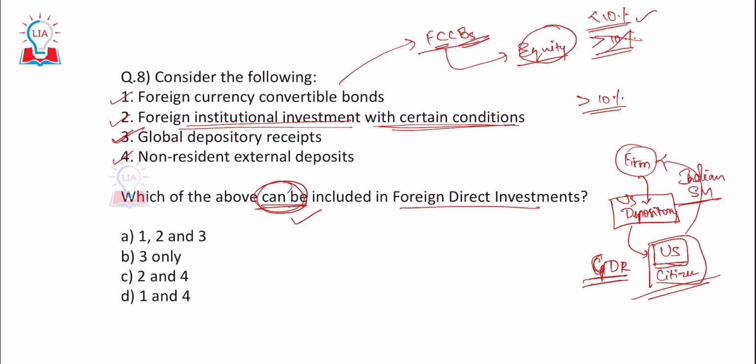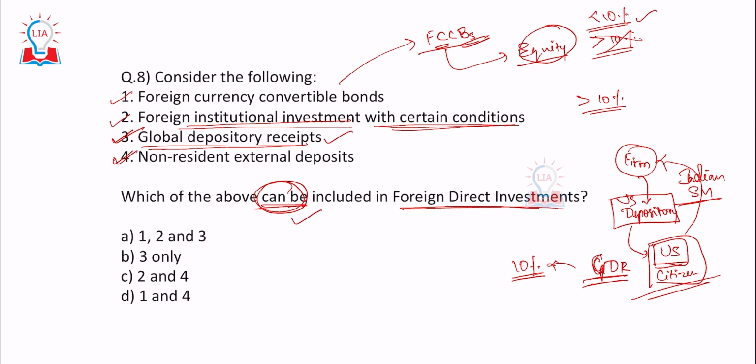Now, this particular way of issuing the shares through a depository which is located in a foreign country would be known as what? Global Depository Receipt. So if this also is more than 10% worth of investment in a particular firm, then what would it be? It would be FDI again, right?